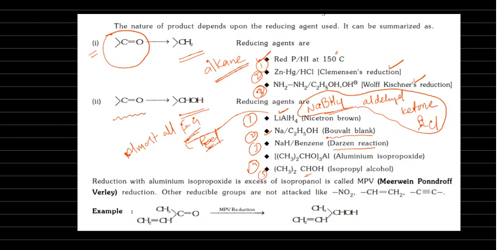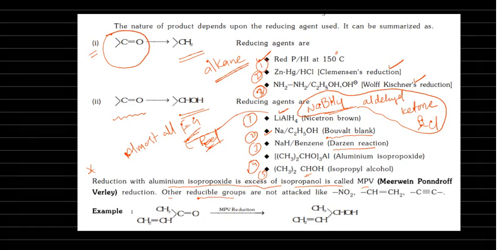Then see here, reduction with aluminium isopropoxide in excess of isopropanol is called MPV, Meerwein-Ponndorf-Verley reduction.